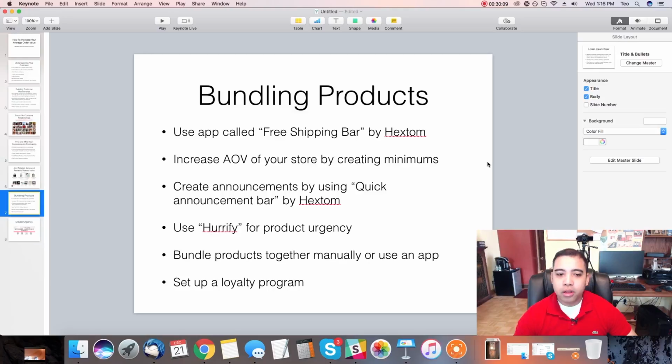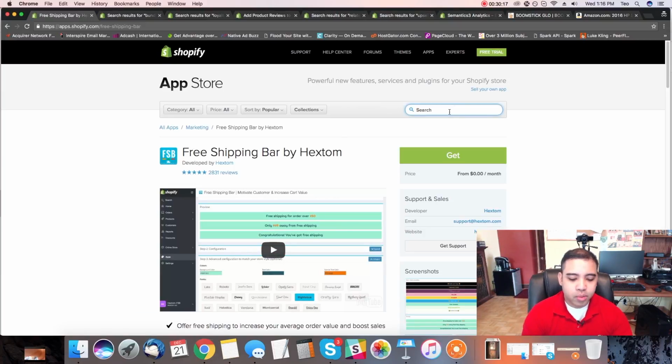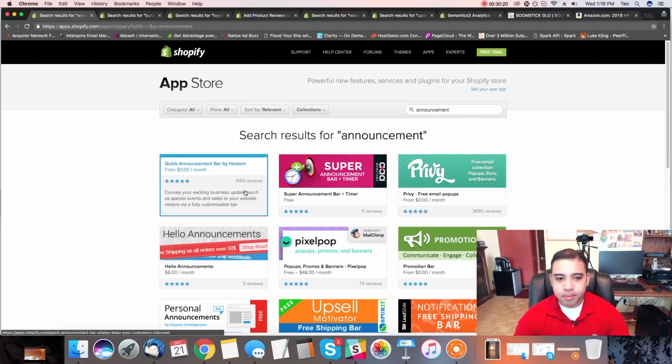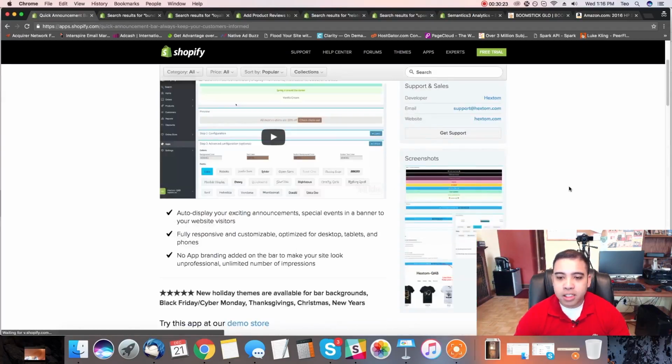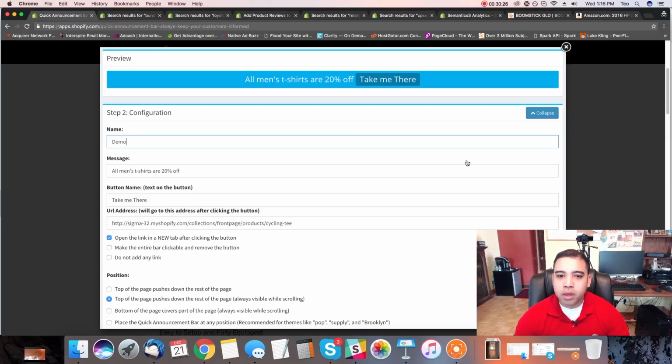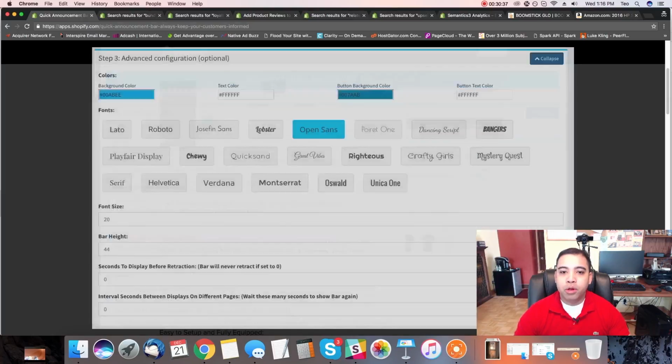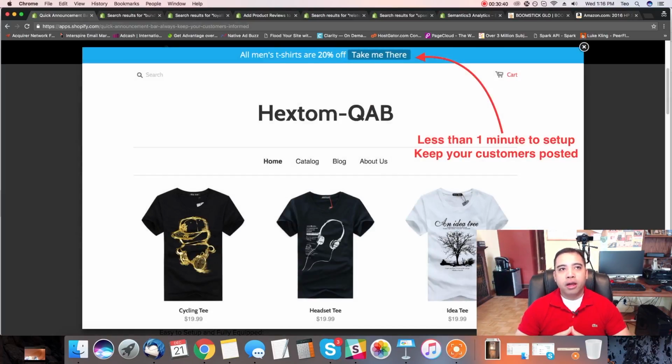Okay, now another way you can increase your average order is by using announcements. Hextom also creates this announcements bar. Let's type this in. It's called Quick Announcement Bar by Hextom. It's the same way as the add $50 onto your cart to get free shipping bar, but here what you're doing is giving an announcement. You're saying, hey, we're offering a holiday discount, or we're offering like a Cyber Monday discount. Take 25% off, take 30% off by using this coupon code at checkout.